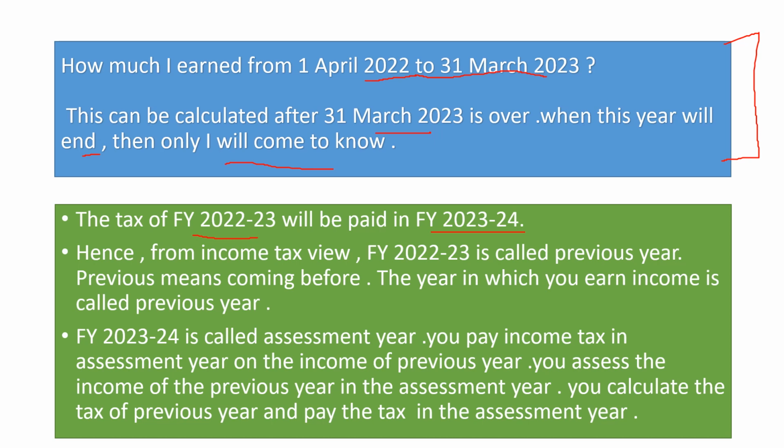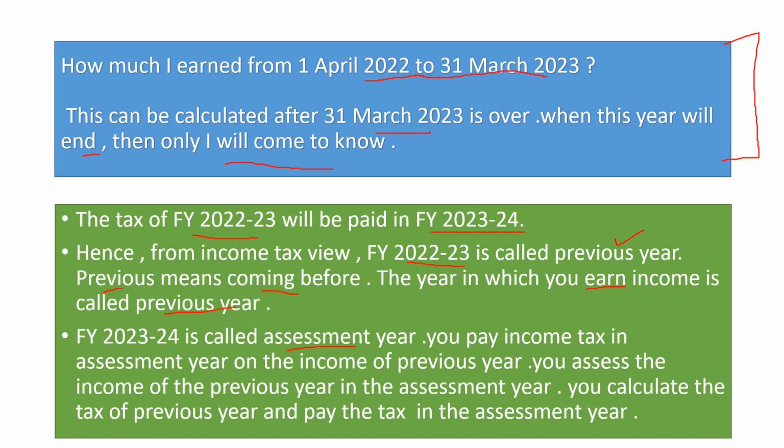Hence, from the income tax point of view, 2022-23 will be called the previous year. The meaning of the word previous is something coming before. So the year in which you earn your income is called the previous year.